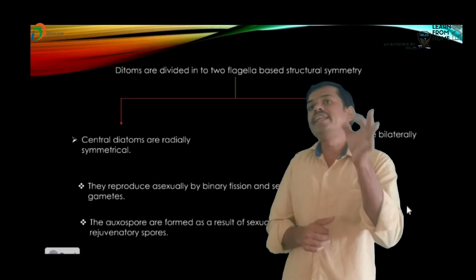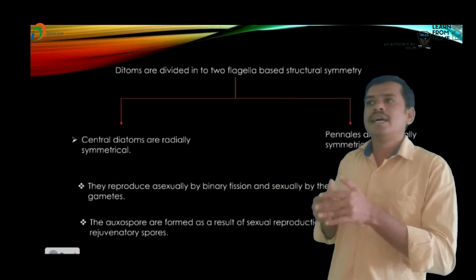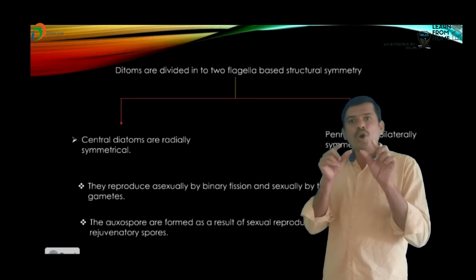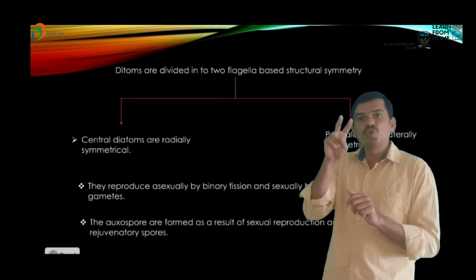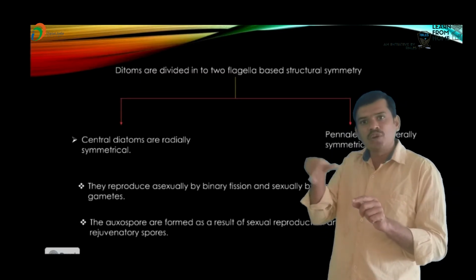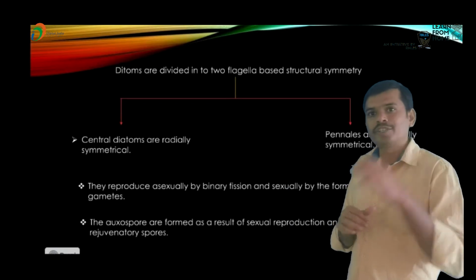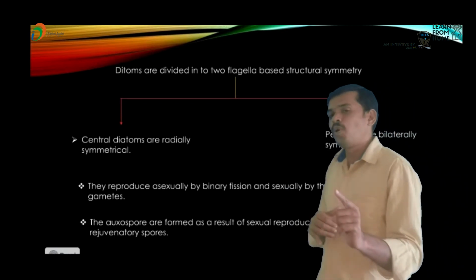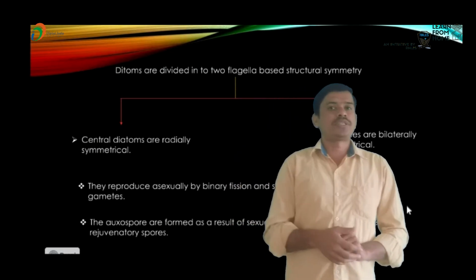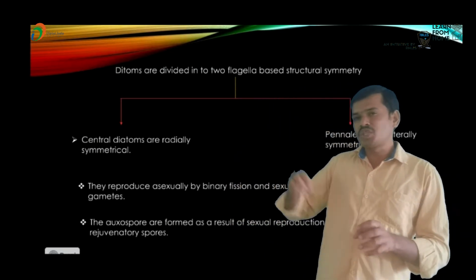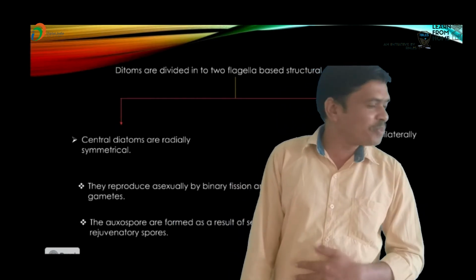Now, what exactly is the meaning of these spores? Both gametes are formed and are generally haploid in condition. The zygote is diploid in condition. This zygote undergoes meiosis and produces haploid spores, which give rise to young new individuals. That is known as the rejuvenating spore.